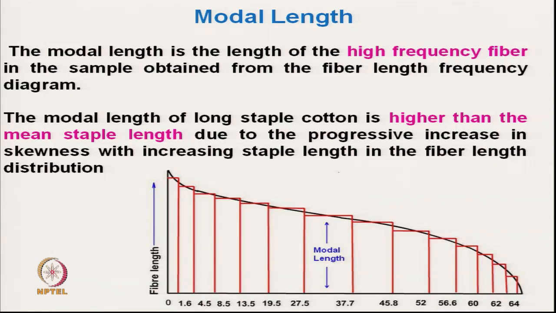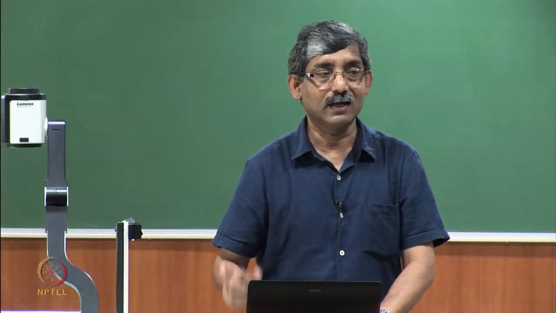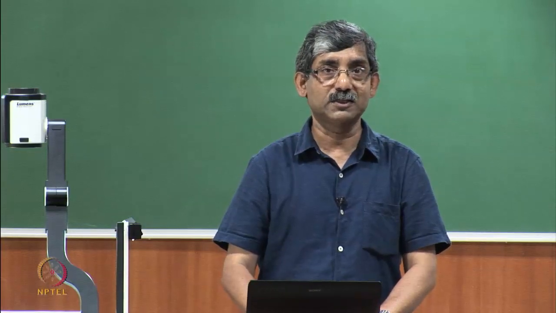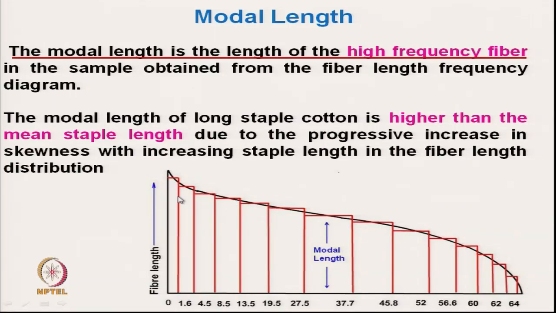Next comes the modal length. Modal length is the length of the fiber with the highest frequency, that means the majority of the fiber lengths are in that zone. If we take the distribution here, this is the frequency, the proportion of the fiber, and the length is given on the horizontal line.